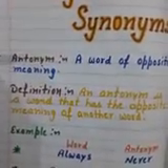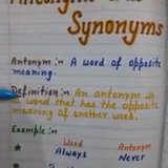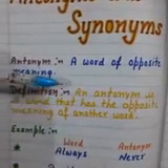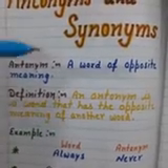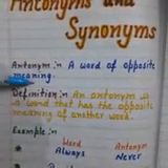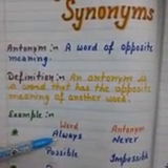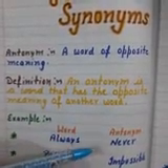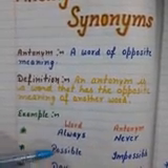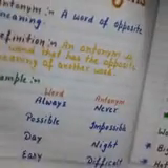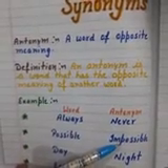So what is an antonym? A word of opposite meaning. The definition of antonym is: an antonym is a word that has the opposite meaning of another word. Those words which are opposite are called antonyms. For example, see the word always. Always means forever, and the antonym of always will be never. Next is possible. The antonym of possible would be impossible, that can't happen.